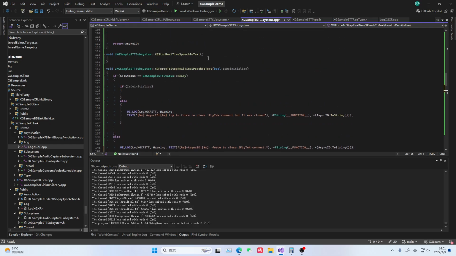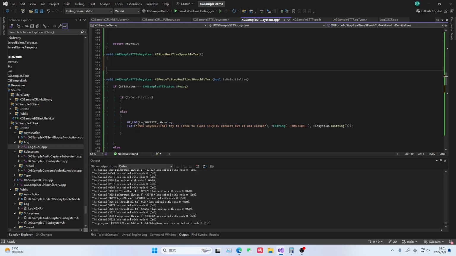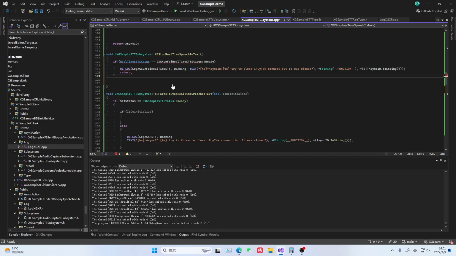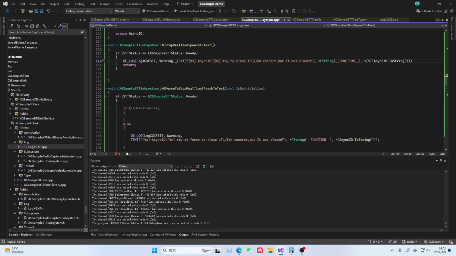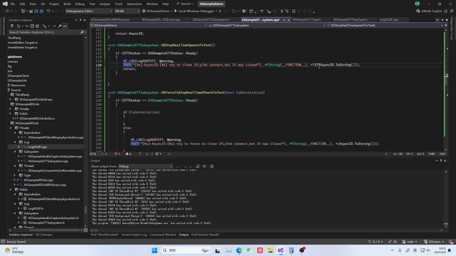So what is the process of an active shutdown? Active shutdown is very similar to forced shutdown. That is, if it is already in the ready state, then we no longer need to make it execute such an operation. We just let it return here. Right, can you see clearly here? I'll type it out. It should be this here.